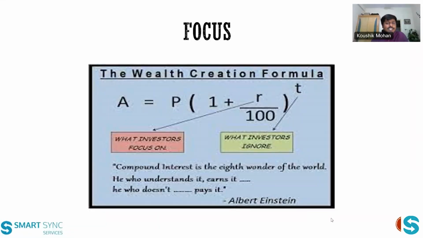About wealth creation, and this is the normal compounding formula. Everyone can see here, A is equal to P into (1 plus R) to the power T. Most of us in investing focus on R, and R is what everyone says: I need this much return, like I need 200% return or 300%. I need to double my money every 2 years or 3 years. That's what, fascinatingly, everyone tells me.